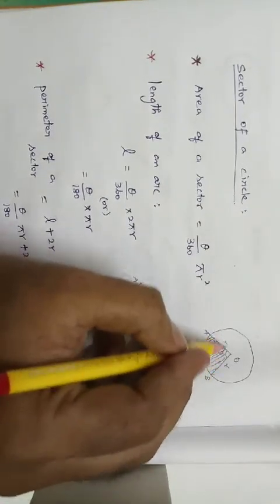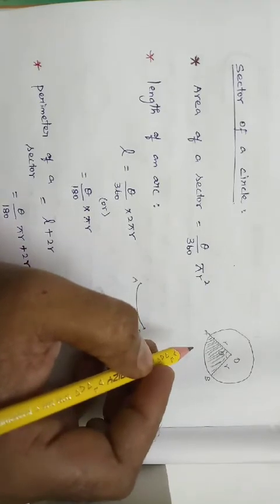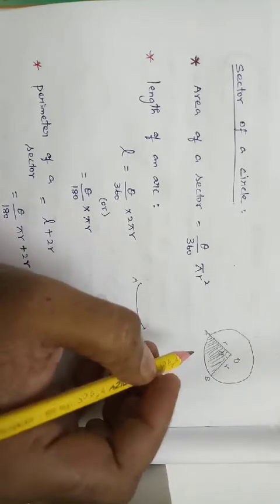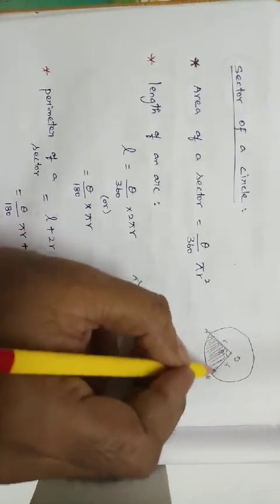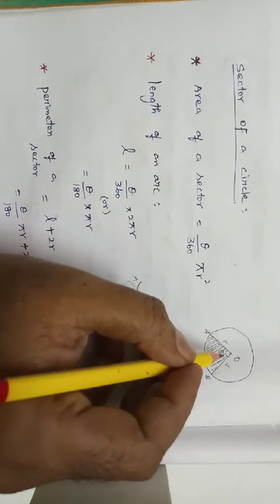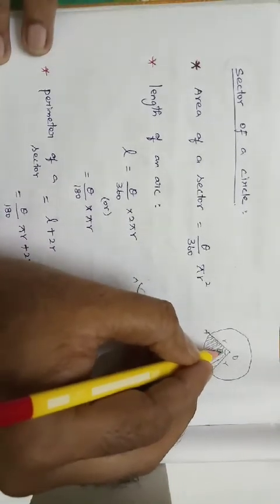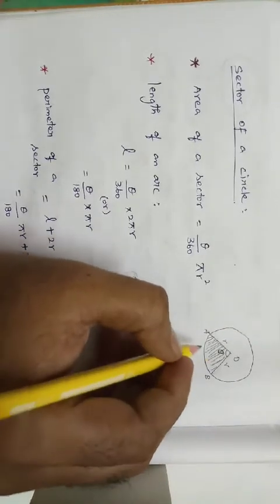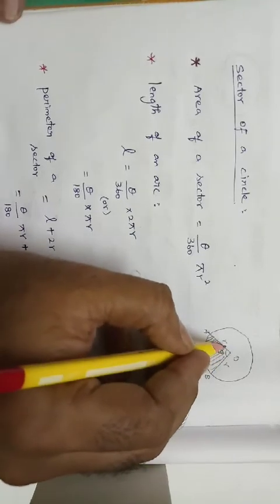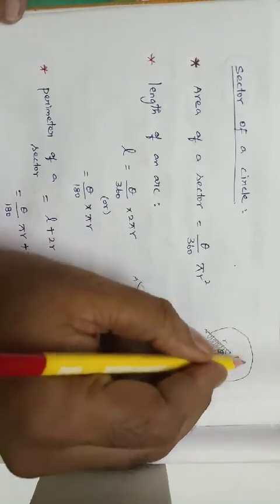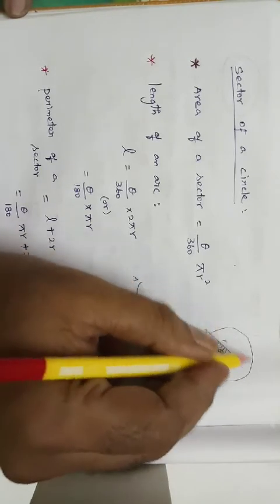While we are dividing or cutting the circle with the help of the radius, this particular part is called a sector of a circle. We have two types of sector, the minor sector and the major sector. The minor sector is the small part, and the bigger, remaining part is called the major sector.